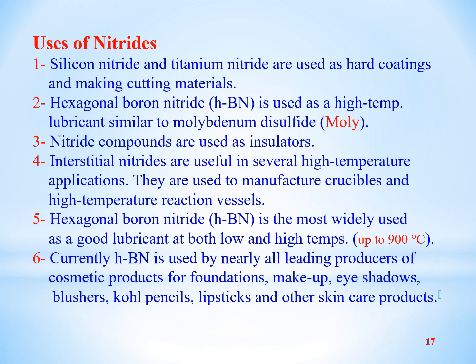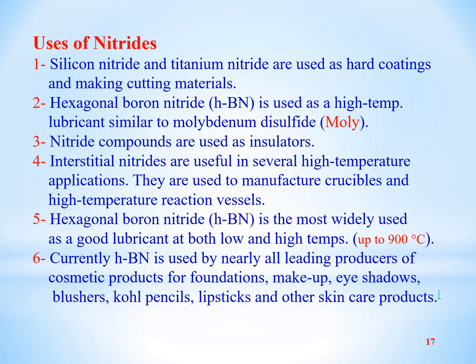Number 2, hexagonal boron nitride is used as a high temperature lubricant akin to molybdenum sulfide. Hexagonal boron nitride, as we studied in its properties, has a slippery touch.